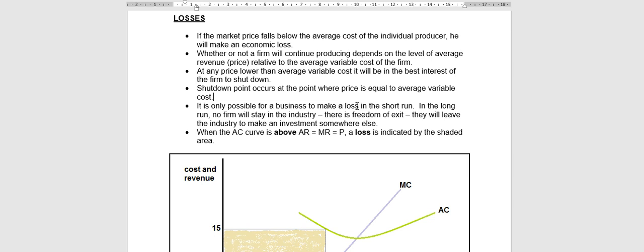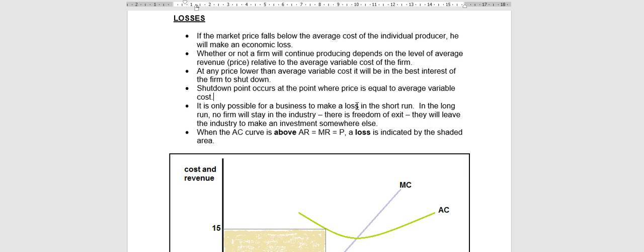They are going to withdraw their investment and rather invest their money in a different industry where they are actually able to make a profit. So when a business is making a loss in the short run, what will happen in the long run is that some firms will shut down, obviously, and some firms will leave this industry to go and make an investment in a different industry. But what is going to happen there we will discuss in a subsequent lesson.